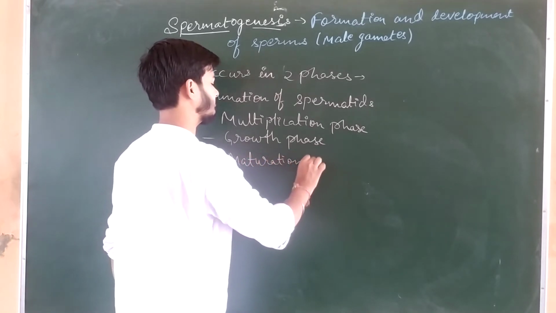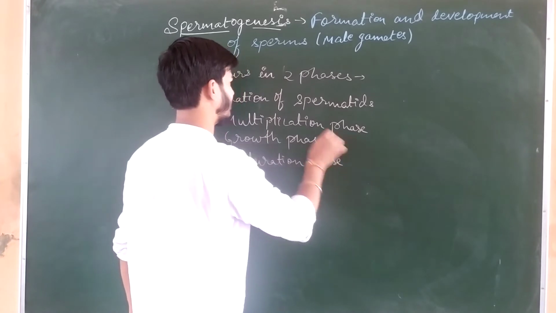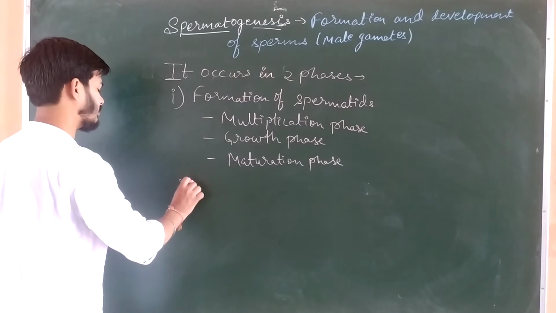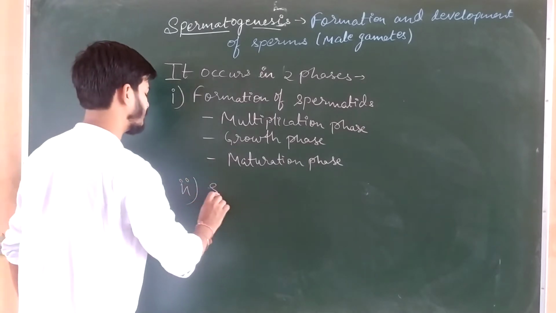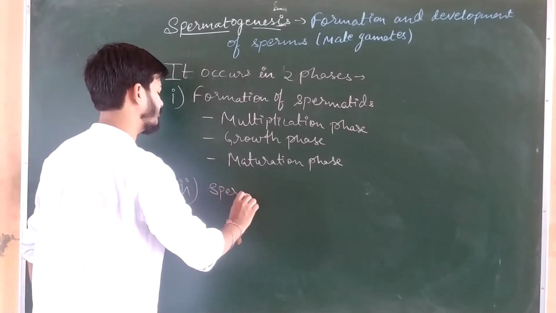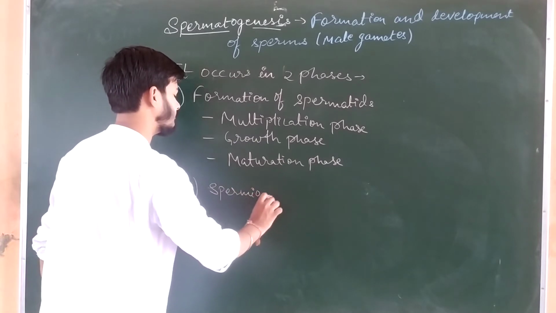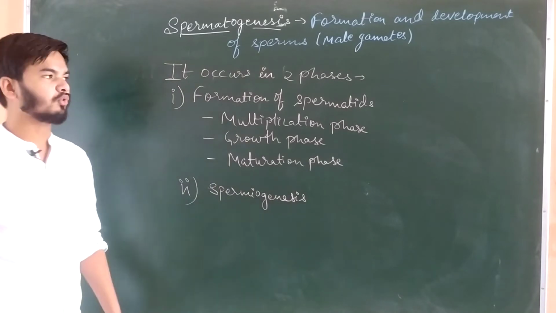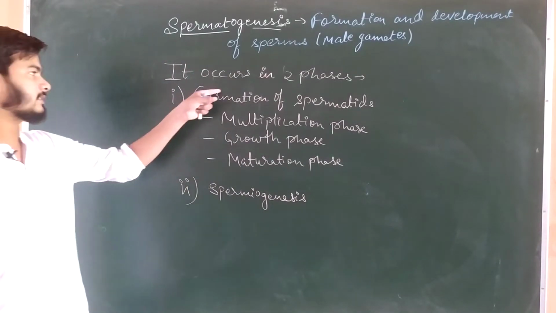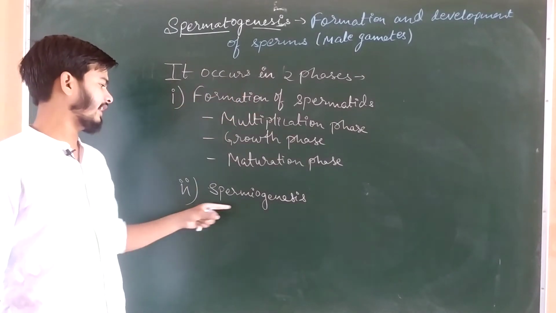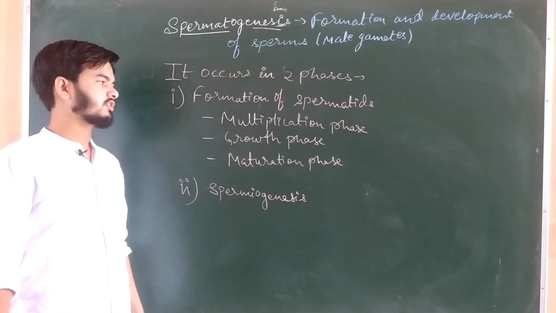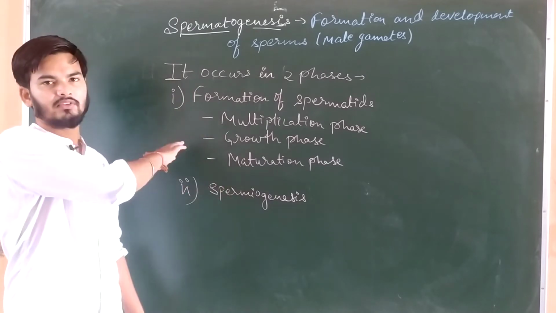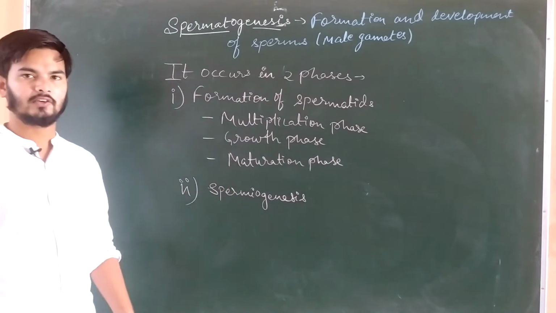These are the three phases of formation of spermatids, and the second major phase is spermiogenesis. Okay, so these are the two phases of spermatogenesis: formation of spermatids, and the second is spermiogenesis. What actually happens in these processes we will study. First of all, note it down very carefully.